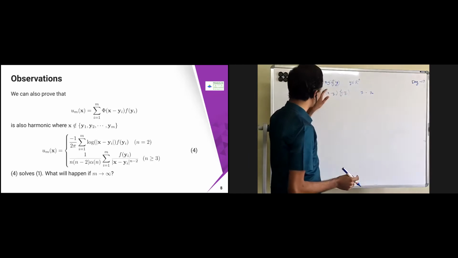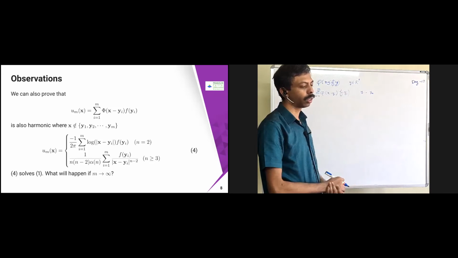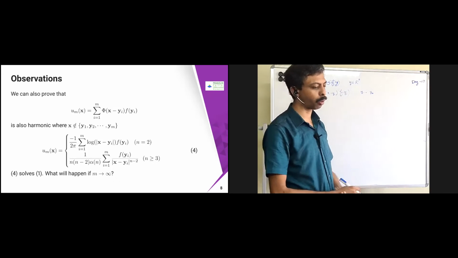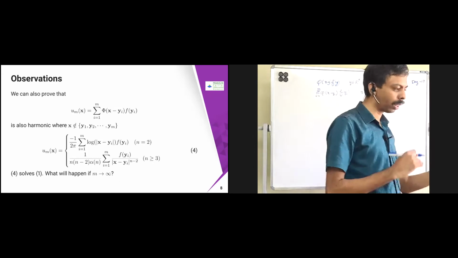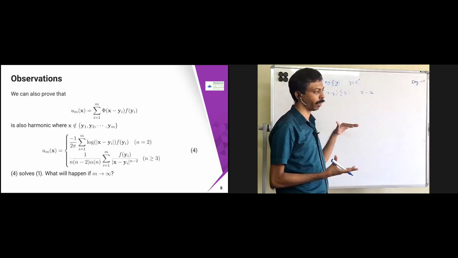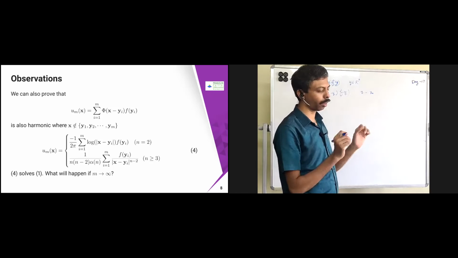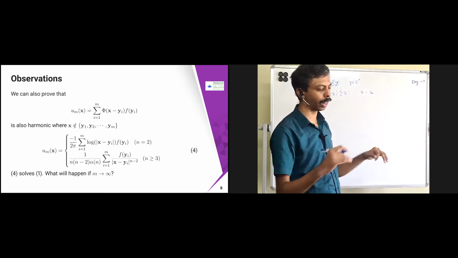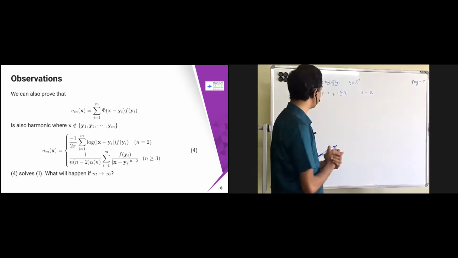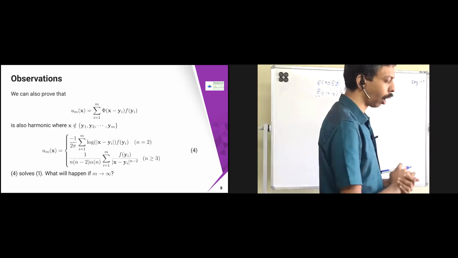Each phi of x minus yi into f of yi is harmonic, and I am taking only a finite sum, so that is also going to be harmonic. We are trying to build in the same way as we did in the case of separation of variables, where we took one solution for each lambda and then summed over lambda. Same kind of thing we are doing here.